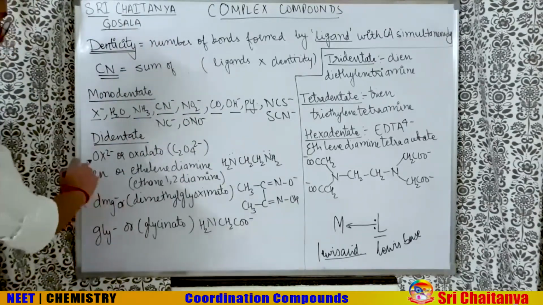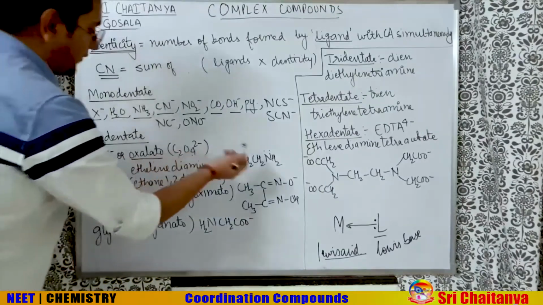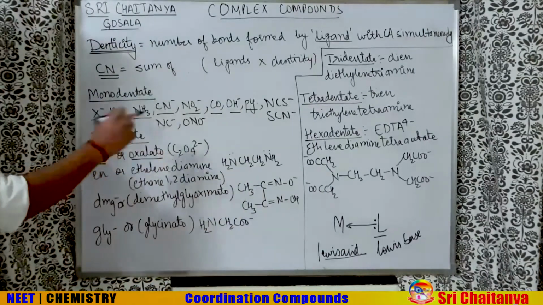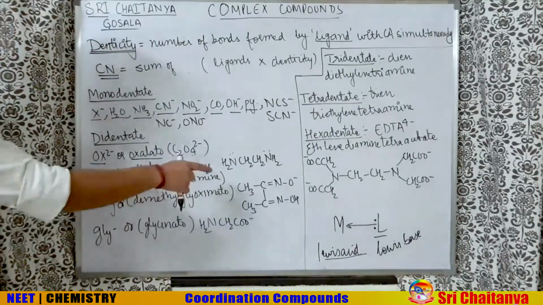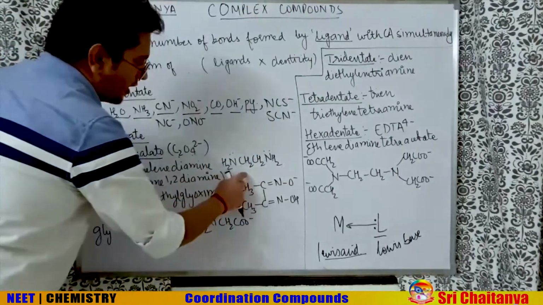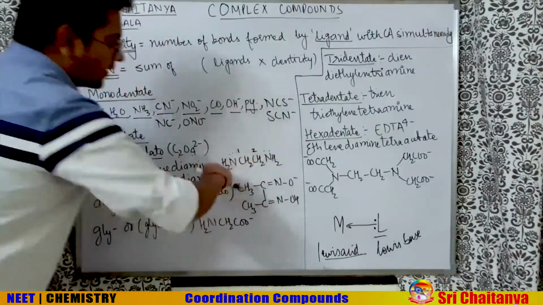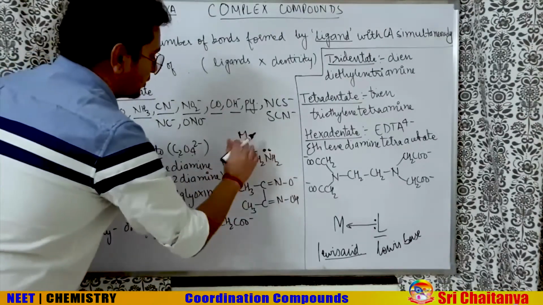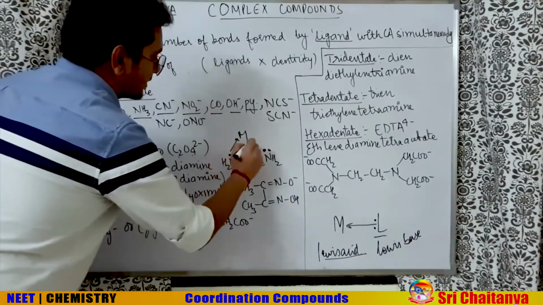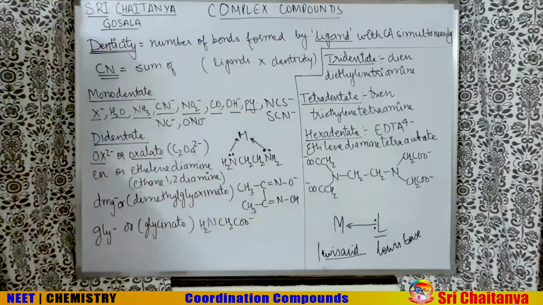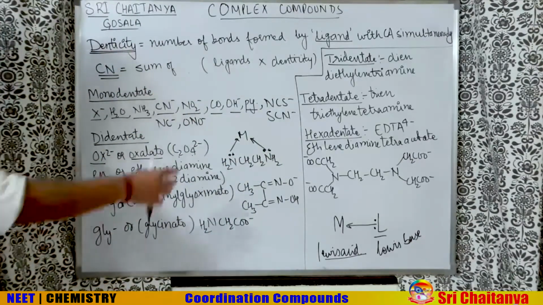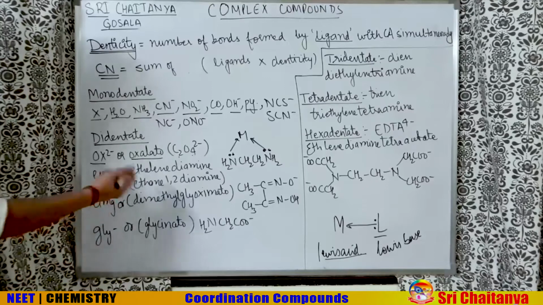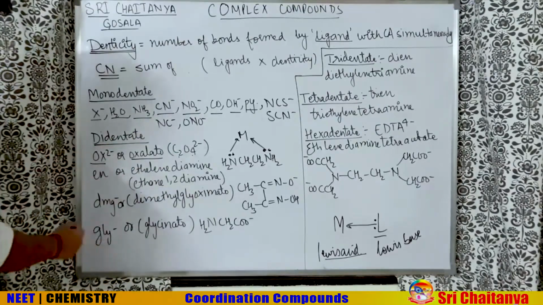Didentate ligands: oxalato is C2O4 2 minus, and ethylene diamine, whose IUPAC name is ethane 1,2-diamine. You can understand in ethane 1,2-diamine, these 2 nitrogens have the lone pair to donate to the central atom simultaneously. So it is a didentate ligand. Dimethyl glyoxymato, DMG minus, has -1 charge, ethylene diamine has 0 charge, oxalato 2 minus.